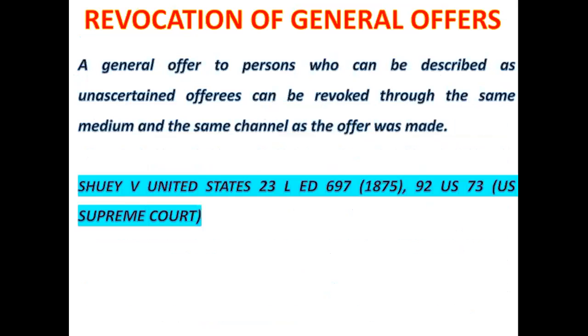Now, the very key case you need to know about revocation of general offers is the case of Shuey. Everybody must know this case when it comes to revocation of general offers. Shuey versus United States, S-H-U-E-Y. Very old case, 1875, of the U.S. Supreme Court. It says that a general offer to persons who can be described as unascertained offerees can be revoked through the same medium and the same channel as the offer was made.